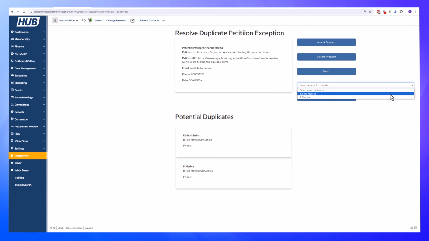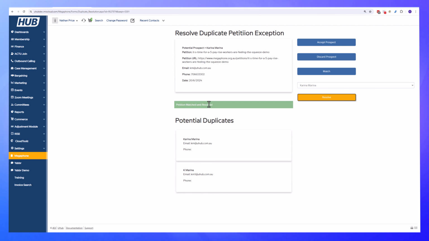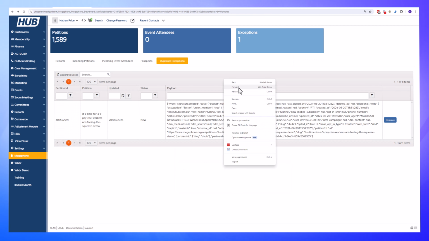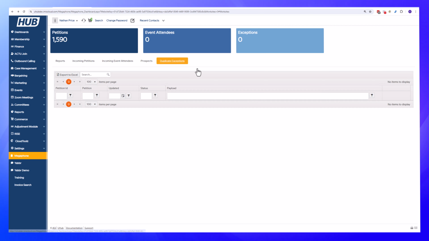So we have this option, and it's dead simple. We just choose Karina Marina. I'm deciding that this is the real record. And when we click resolve, that is going to make the correction for us. If I refresh this page, we're going to see that the exception is gone.